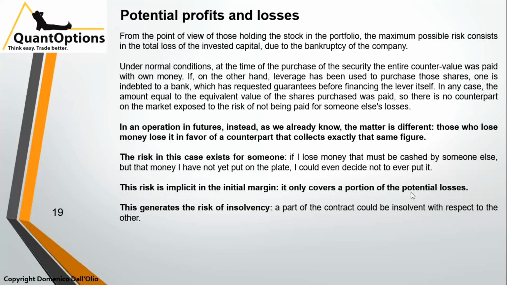In an operation in futures instead, as we already know, the matter is different. Those who lose money lose it in favor of a counterpart that collects exactly the same figure. The risk in this case exists for someone. If I lose money that must be cashed by someone else, but that money I have not yet put on the plate, I could even decide not to ever put it. The risk is implicit in the initial margin because it only covers a portion of the potential losses. And this generates the risk of insolvency. A part of the contract could be insolvent with respect to the other.